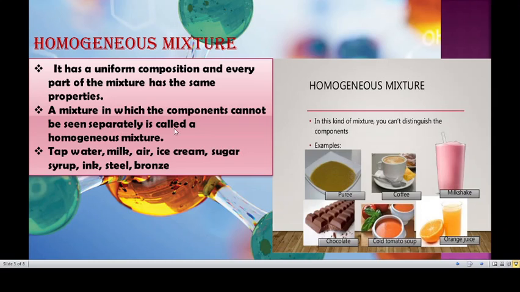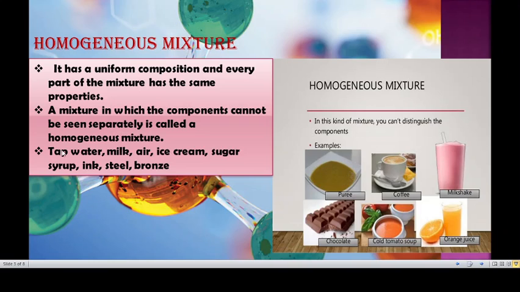A mixture in which the components cannot be seen separately is called a homogeneous mixture. Let me take this coffee as an example. The coffee is made up of milk, coffee powder, sugar, and some quantity of water. We cannot identify or see what is present inside the coffee, but we know it is made up of milk, sugar, coffee powder, and some quantity of water. Due to the same composition of this mixture, we cannot see the components present inside the mixture. That's what a homogeneous mixture is.